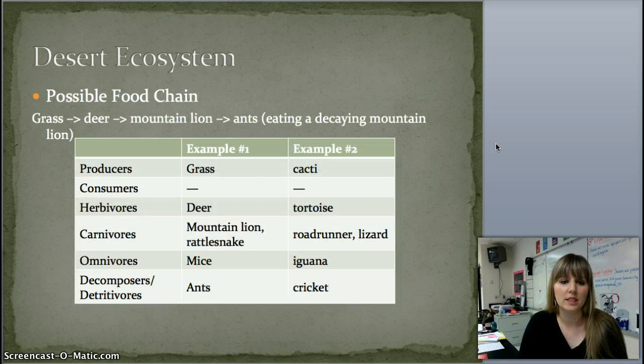A possible food chain in a desert ecosystem includes grass, which is eaten by a deer, which is then eaten by a mountain lion, which is then eaten by ants, which eat the decaying mountain lion. Here are some examples of producers and consumers in a desert ecosystem.